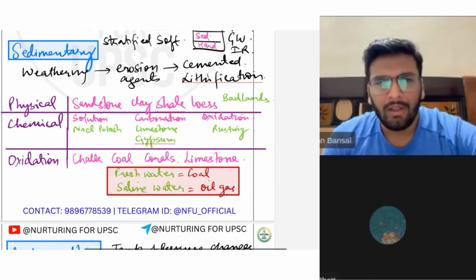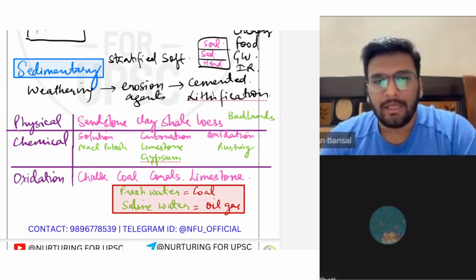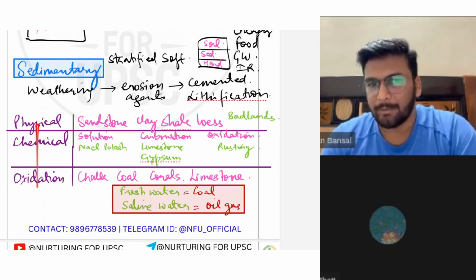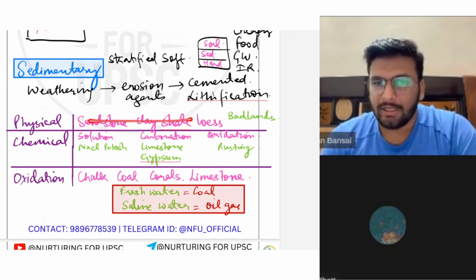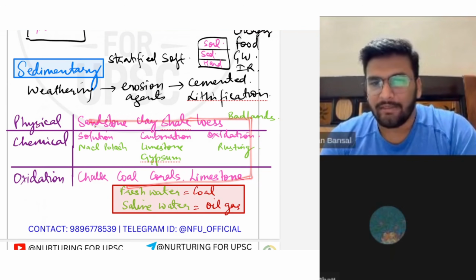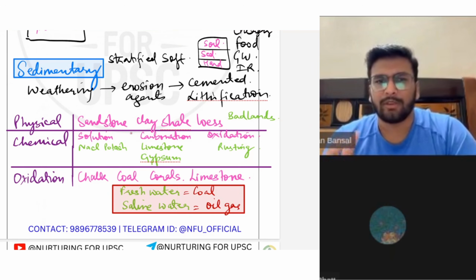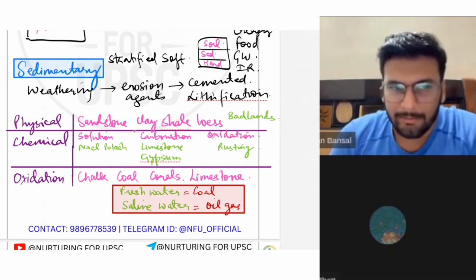Now, sedimentary rocks can be of three types: formed due to physical weathering, formed due to the chemical process, or formed due to the oxidation process. These are the three processes, and you also have to remember the examples. That's why I have written them. Each and every example is important, and it becomes very important with respect to the prelims, to learn the examples.